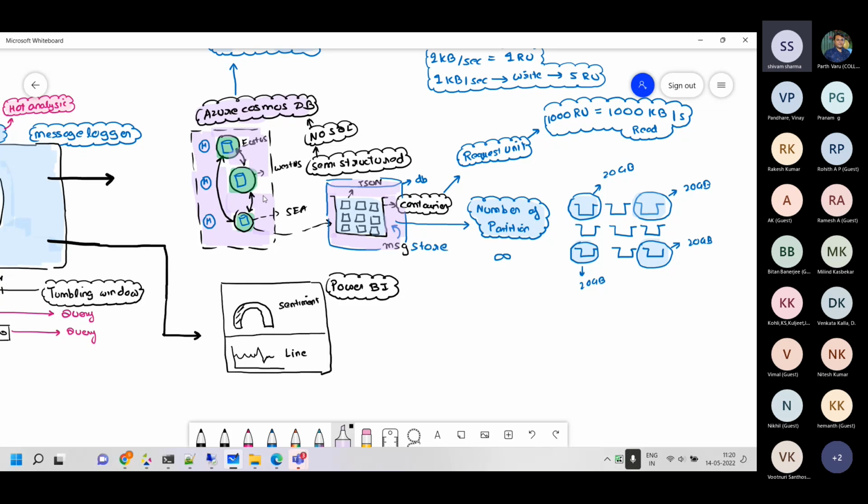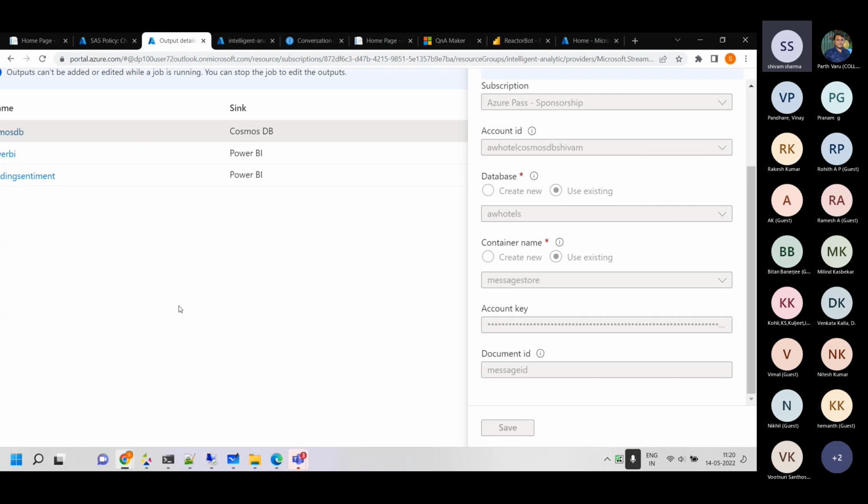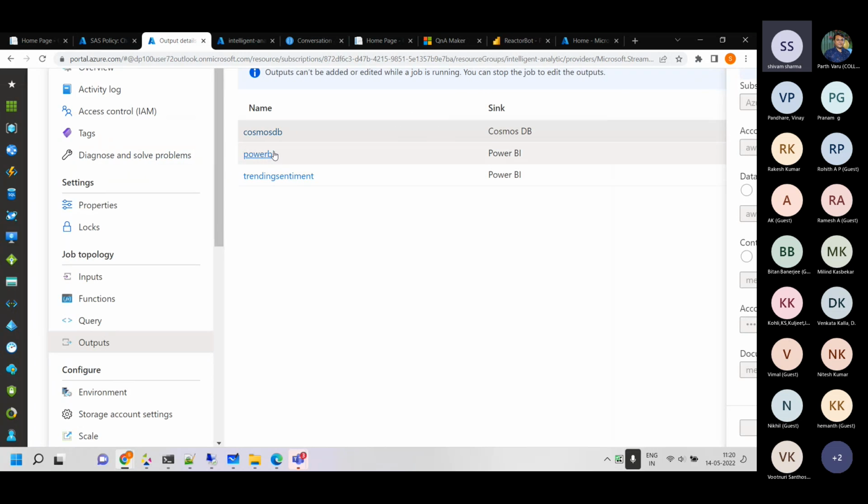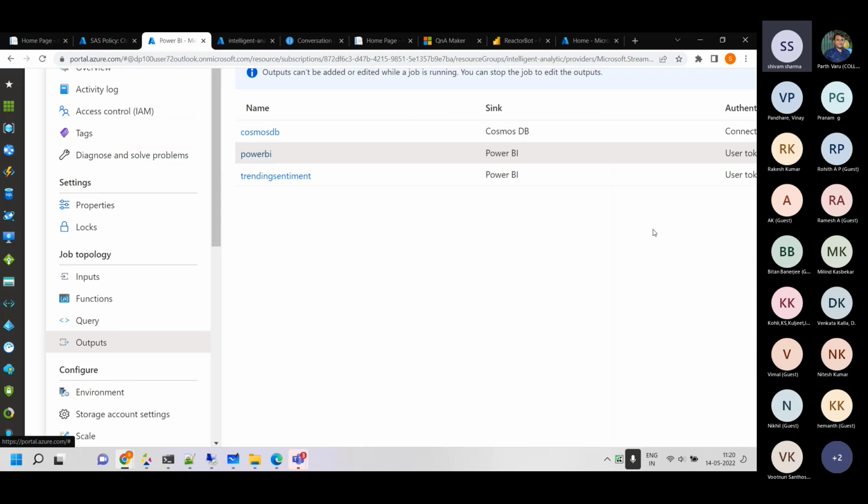Okay, so now if I take you to Power BI, here we have two data sets. One data set is being used for creating the sentiment graph, and the other data set is being used for creating the trend of the chat. So these are two different data sets. For these two different data sets, we have two different outputs. If I take you back, you will see that there is one Power BI output.